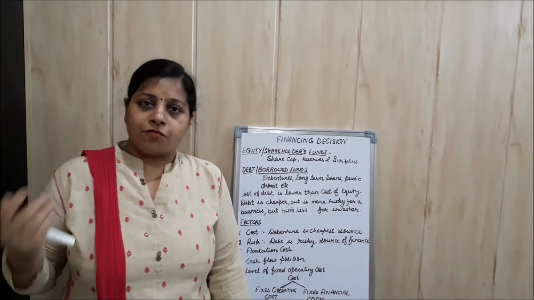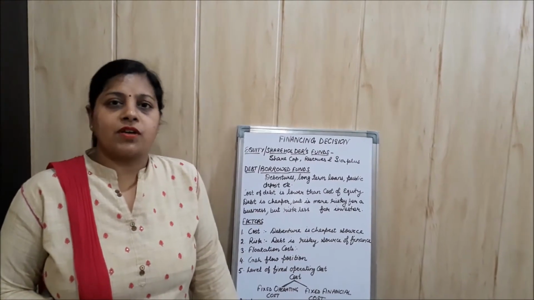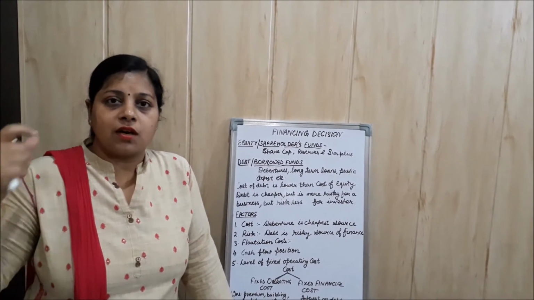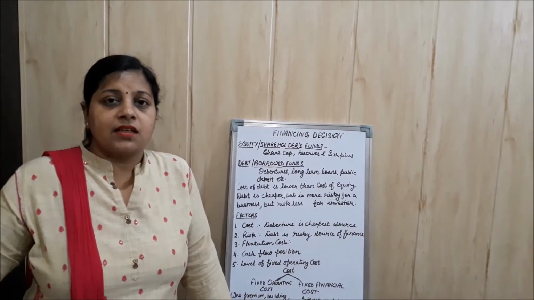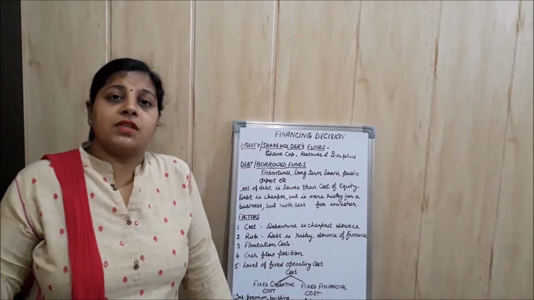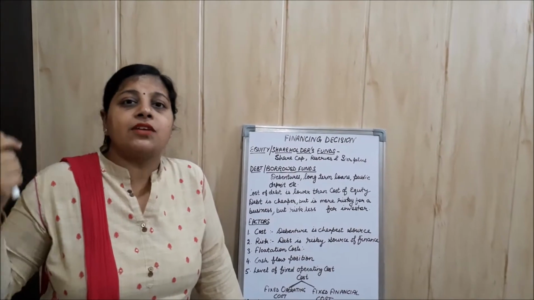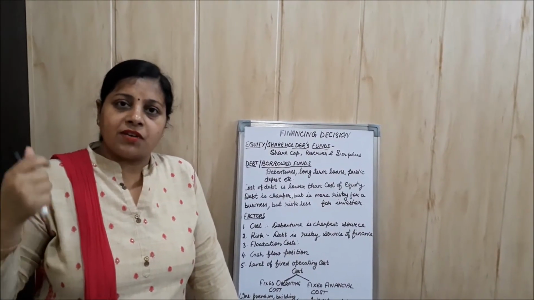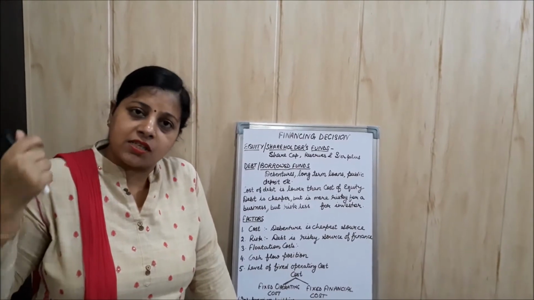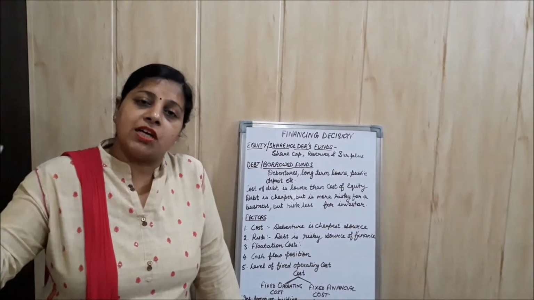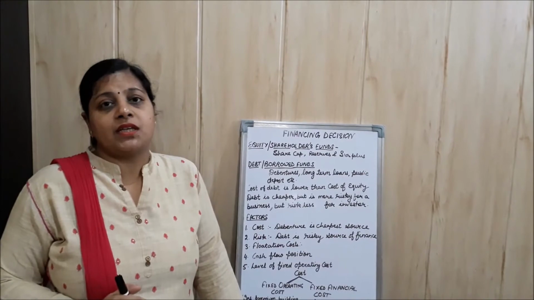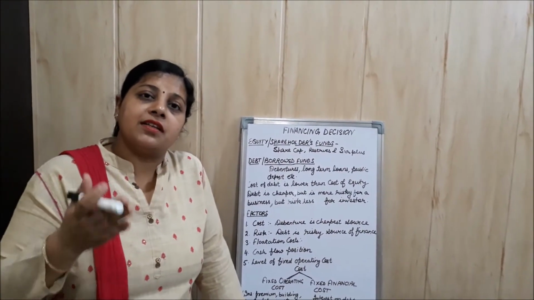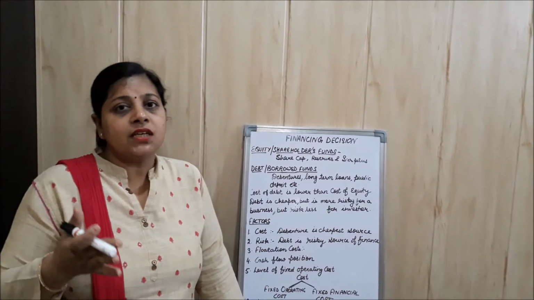So if the existing shareholders don't want to lose control in many hands, the company should not issue more equity, because if more shares are issued, more shareholders will enter and they will interfere in the controlling activities of the company.